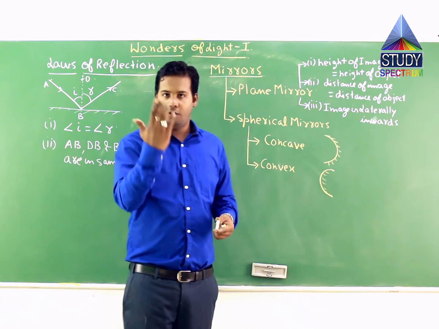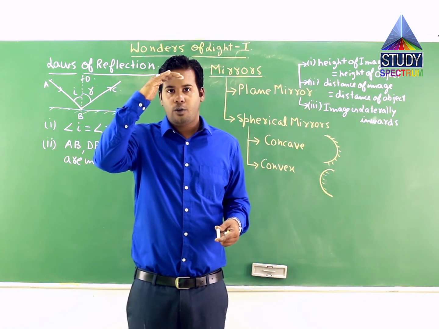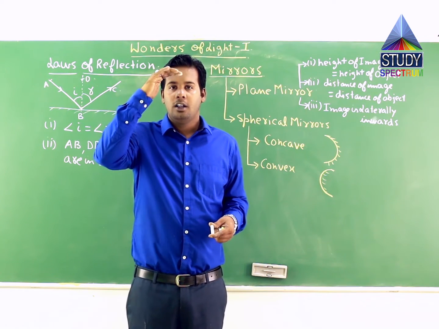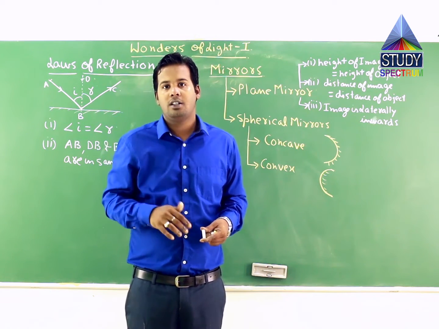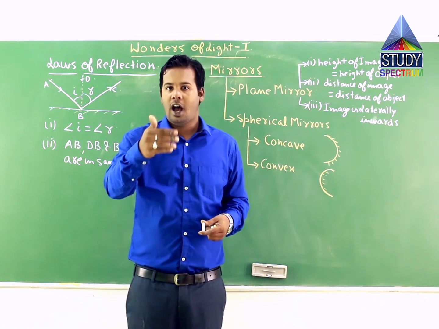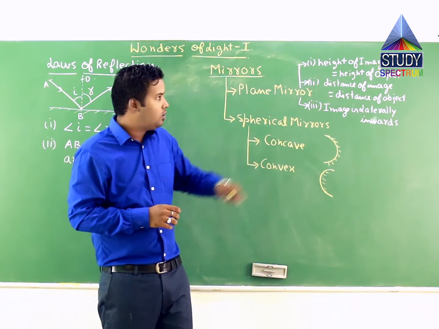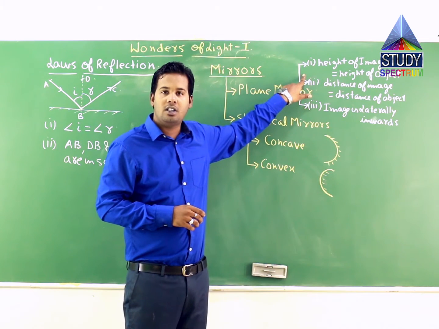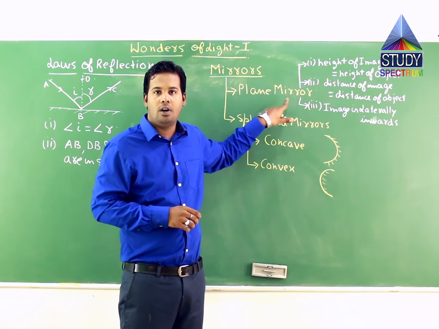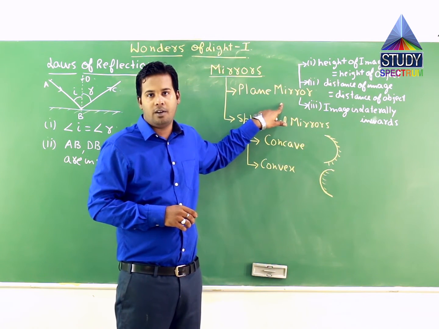If you stand in front of the mirror and if you touch your forehead with the mirror, you will find that the height of the image is equal to height of the object. The height of your image will be equal to what your height is. Correct? So the very first point, height of image is equal to height of object, is the first feature or property of a plane mirror.